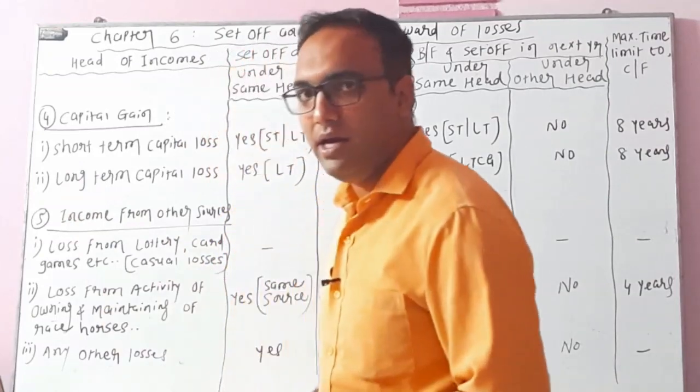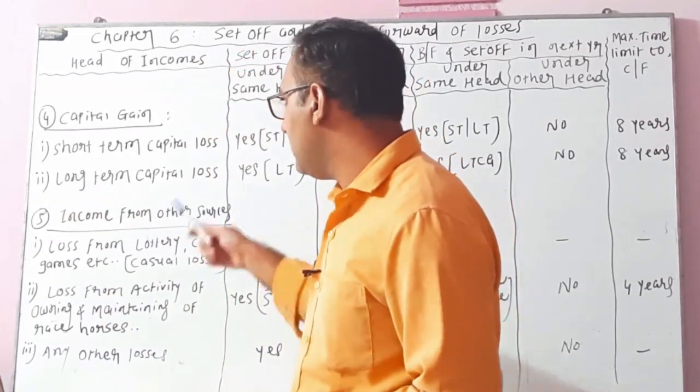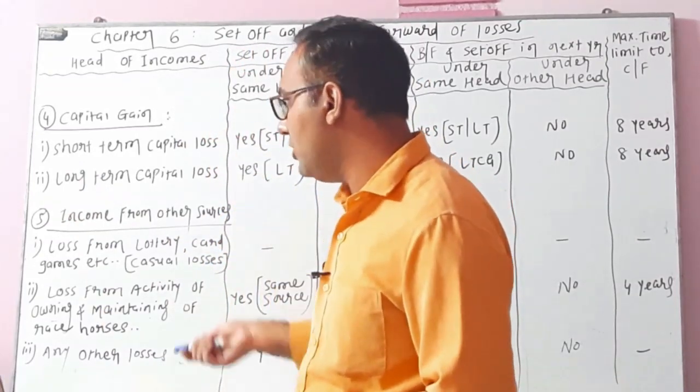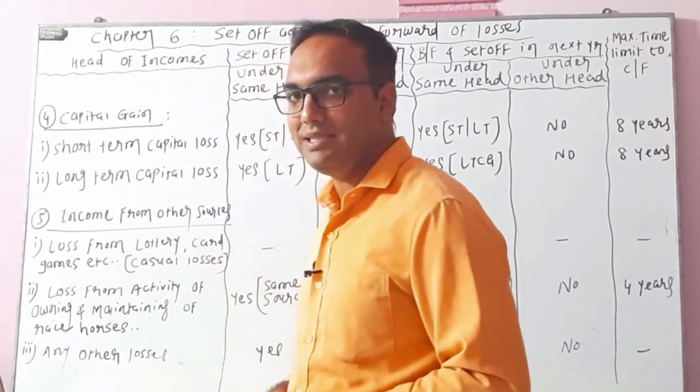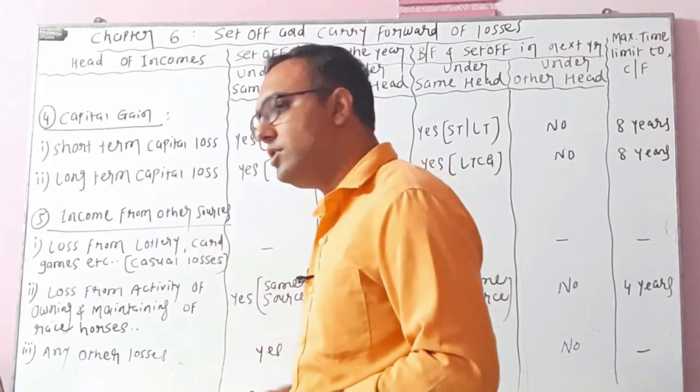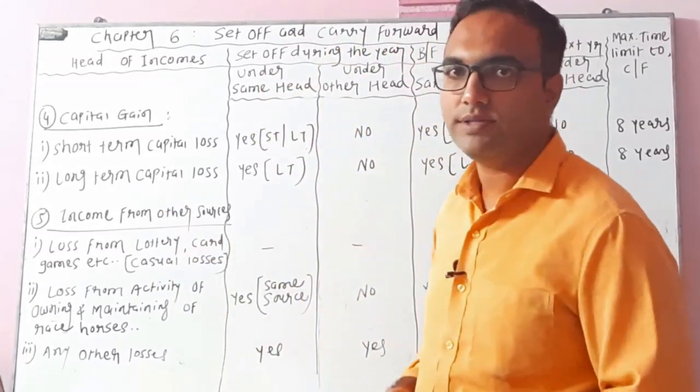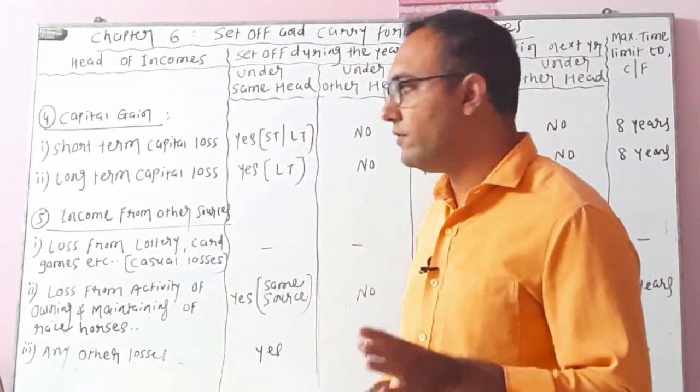Head number 5 is income from other sources, and under income from other sources, we have a total of 3 losses. Number 1, loss from lottery, card games, etc. We can say these are casual losses. So my dear friends, casual losses can neither be carried forward nor set off during the year.